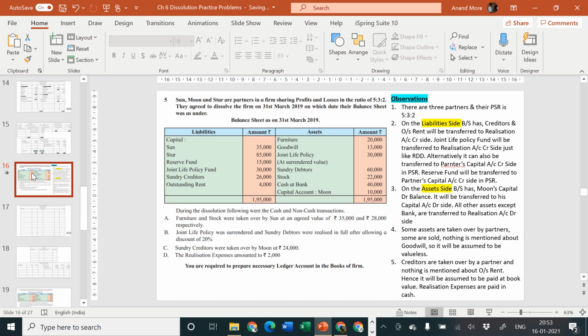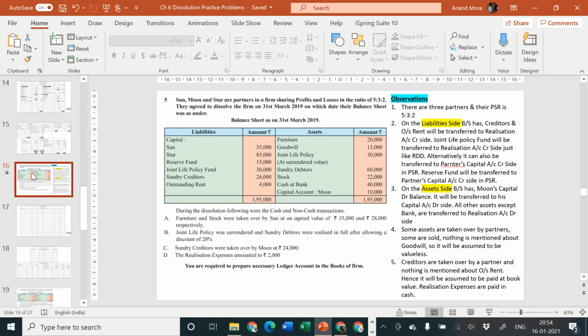All partners are entitled to get their past accumulated profits, as well as all partners must share their past accumulated losses. Merely because a partner's capital account is having a debit balance, he cannot get share of past profits is a wrong logic. Please don't apply that logic. All partners are entitled to get their share of past accumulated profits if any, and past accumulated losses if any. So reserve fund is completed.